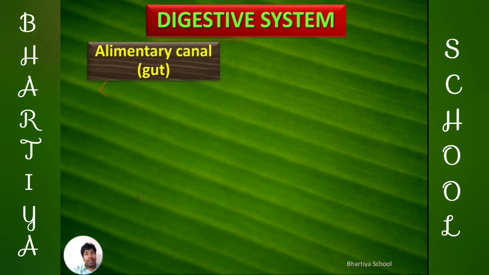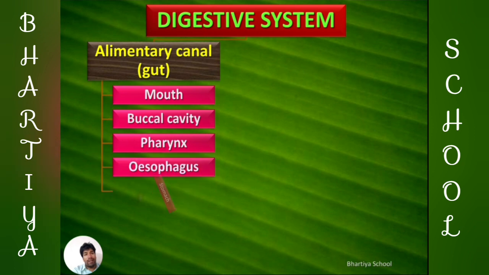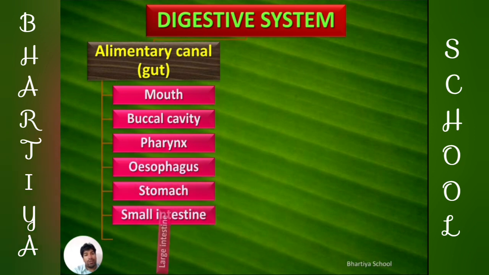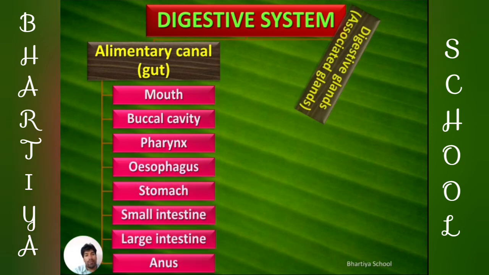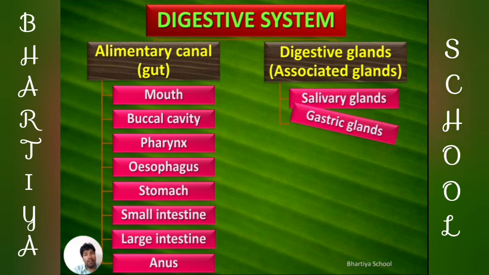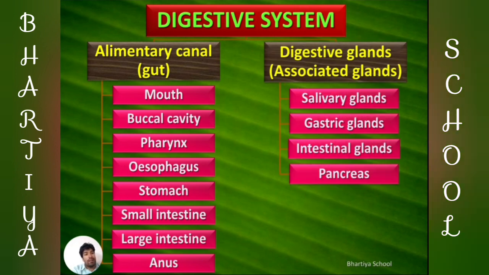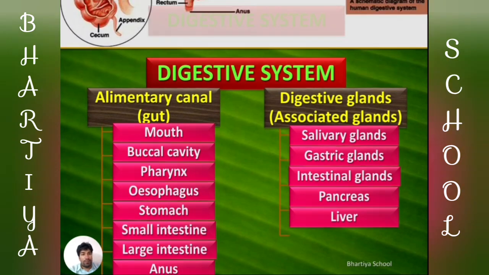The alimentary canal starts from the mouth, leads to the buccal cavity, then the pharynx, esophagus, stomach, small intestine, large intestine, and anus. The digestive glands such as the salivary glands, gastric glands, intestinal glands, pancreas, and liver are the glands which help in the process of digestion. These are associated with the alimentary canal for the digestion process.